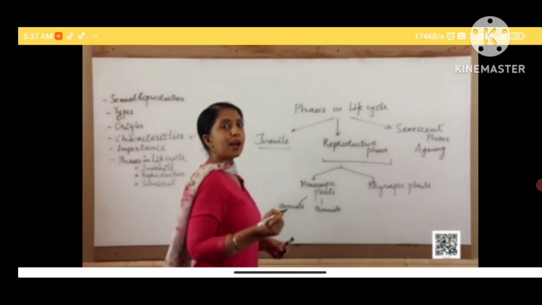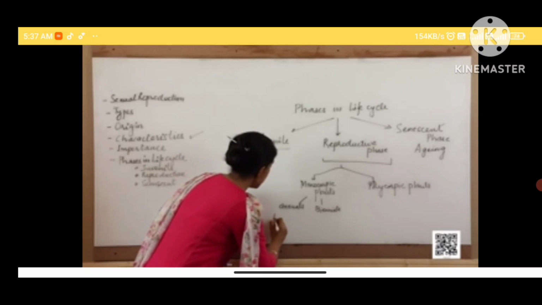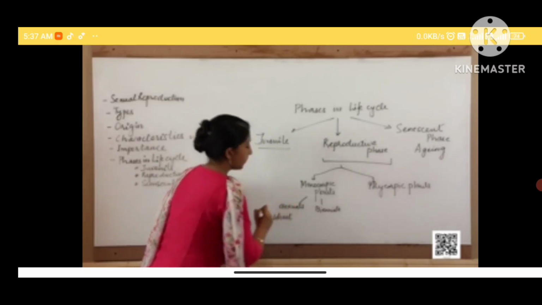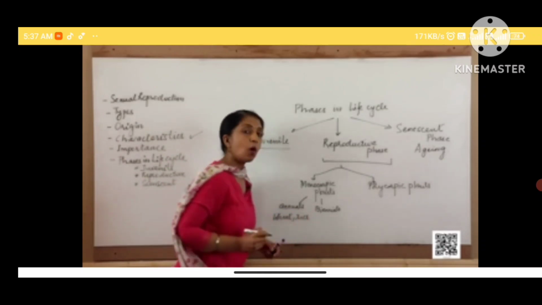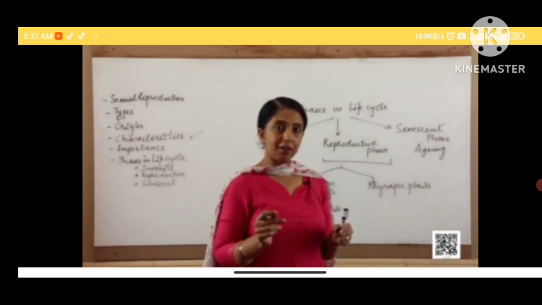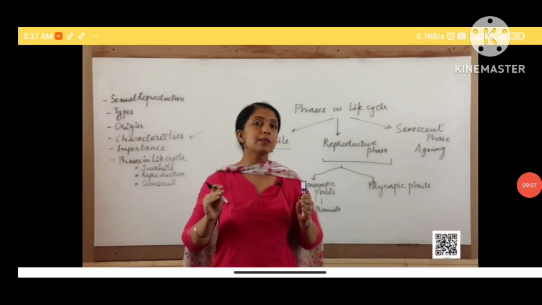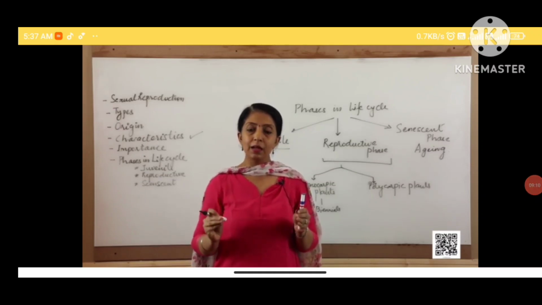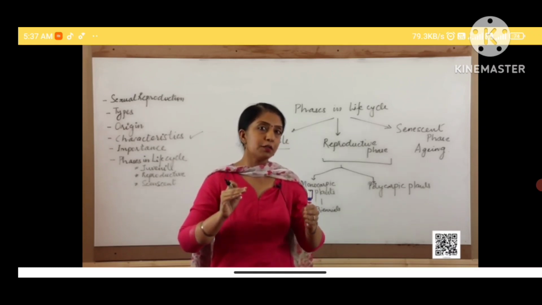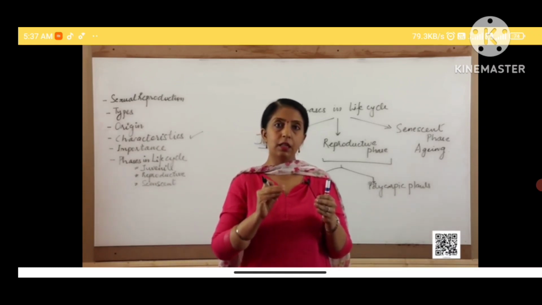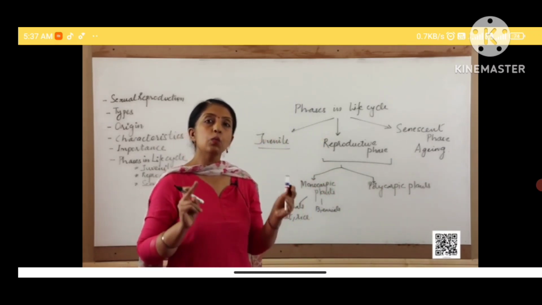Can you guess an example of an annual plant? For example, wheat or maybe rice. These are all annual plants which complete their life cycle in one growing season. In one growing season, their seed germinates, it grows, it enters into the reproductive phase, they flower, they make seeds, and then they make the fruit and eventually die in one season.